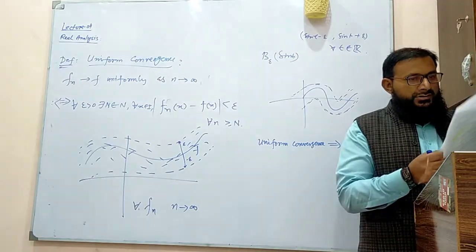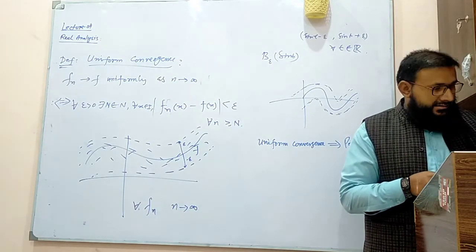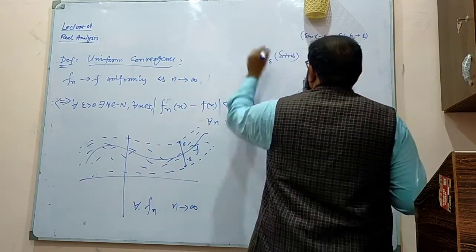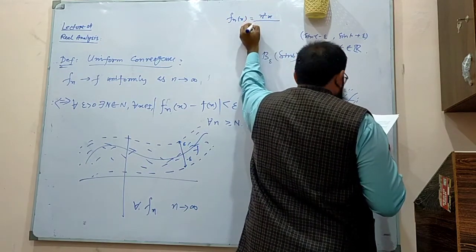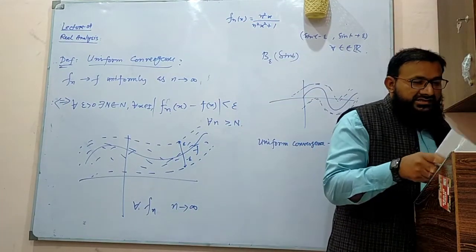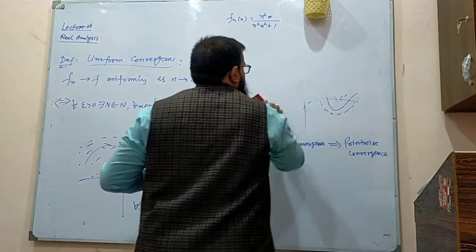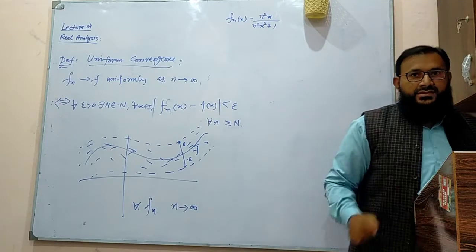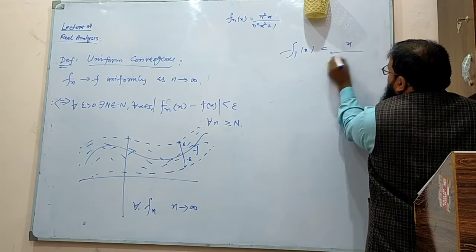Okay, so for example, let me write an example. You may think about it for now. So this is n square x over n square x square plus 1. Just tell me one thing, is it continuous for all n? Whatever n you take, is it continuous? You take n is equal to 1. What is f1? x over x square plus 1.